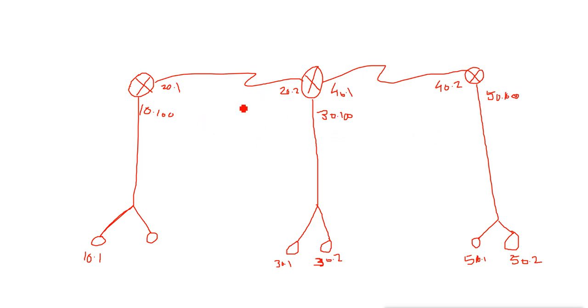Now what happens when we start configuring OSPF? This is router 1, this is router 2, and this is router 3. First, when you configure the routing protocol OSPF here, these routers create the neighbor relationship.